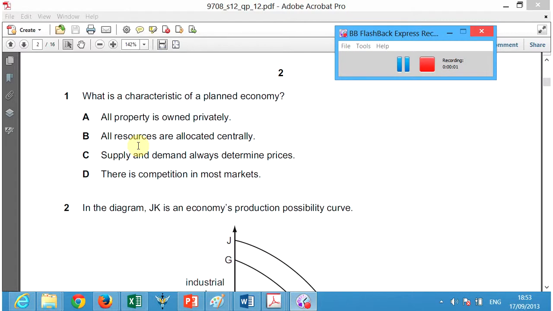Okay, what is a characteristic of a planned economy? Well, we know that a planned economy is one where the government says what is the allocation of each price and quantity. So in economies we have several choices, call it A, B, or C. The government says you will choose B. You will allocate at B. You would choose that price and that quantity instead of A or C. That is a planned economy, where the government dictates the allocations of where and how much we produce things.